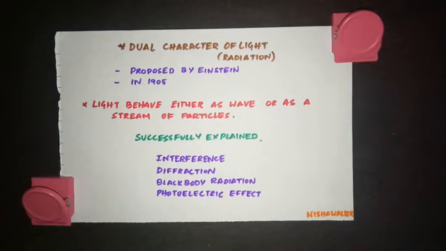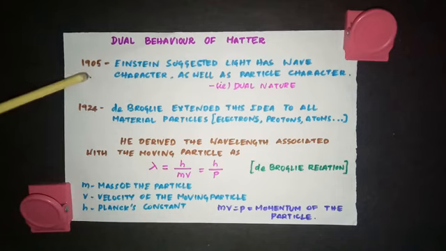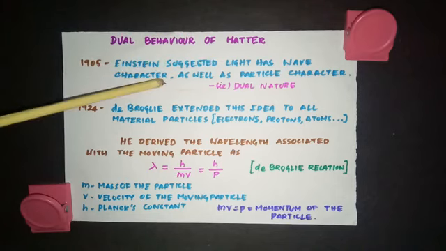So what electromagnetic wave theory said is also right, and what Max Planck said in his quantum theory is also right. Both the character is possessed by light. This was said by Einstein. So now it could successfully explain the interference, diffraction, black body radiation and photoelectric effect. So this character of light to behave both as a wave and also as a particle is called dual character of light.